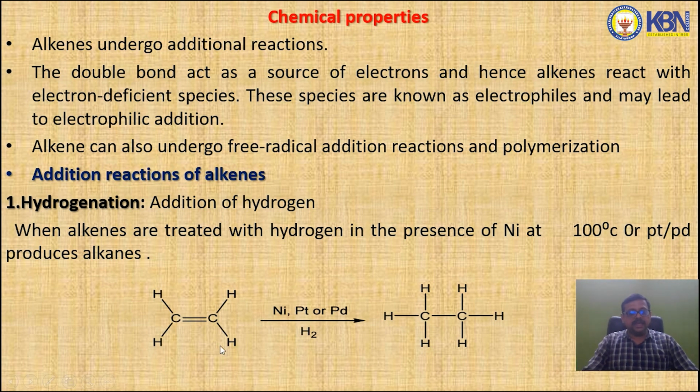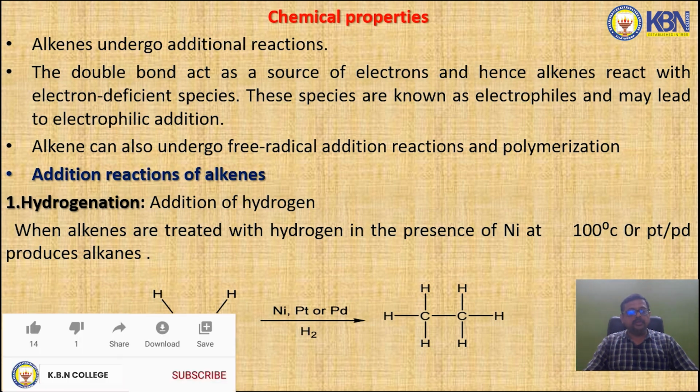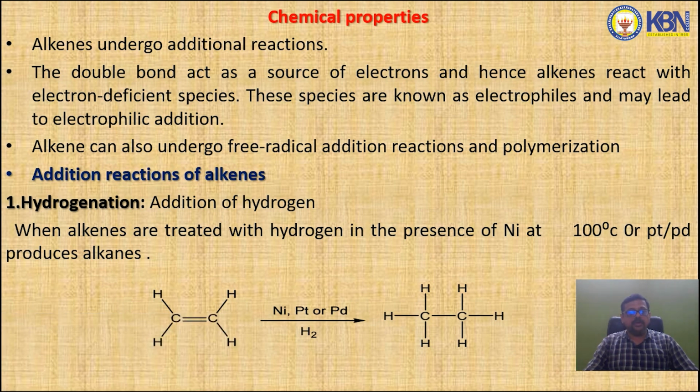So in this reaction, in the alkene there is a double bond between two carbon atoms. When it undergoes hydrogenation in the presence of nickel, platinum or palladium, with a hydrogen molecule, it will produce an alkane.